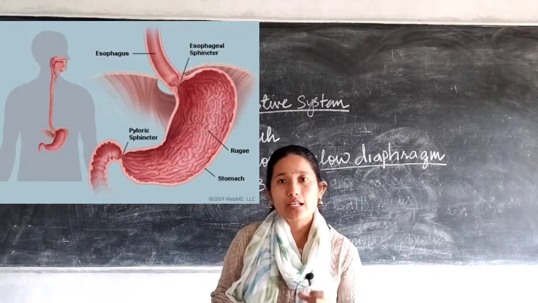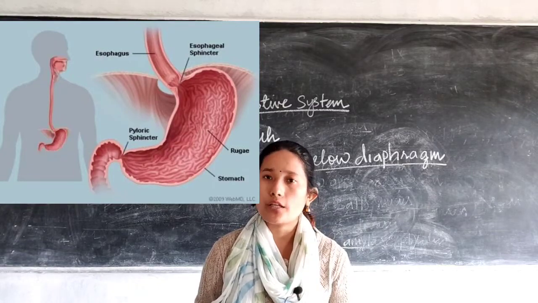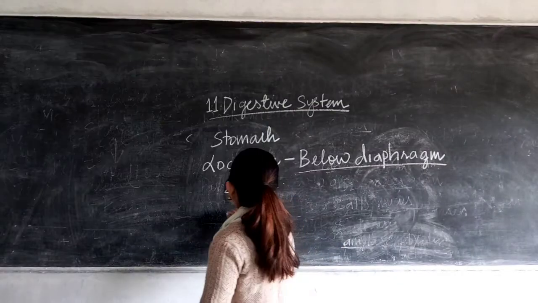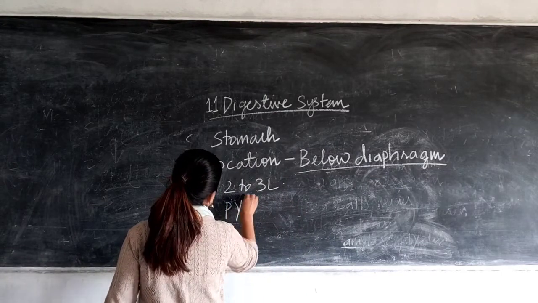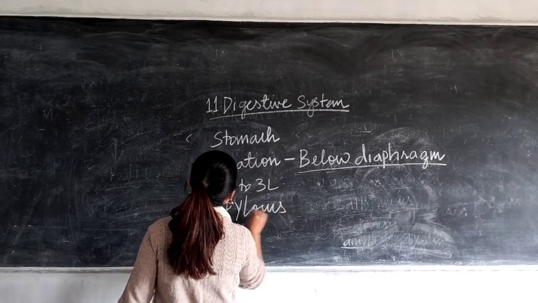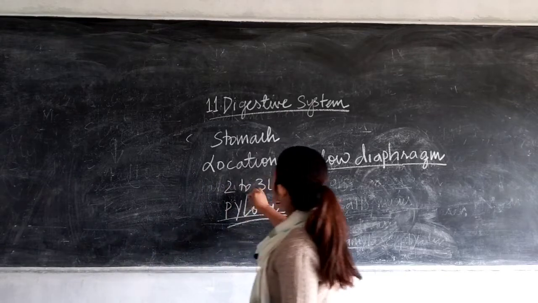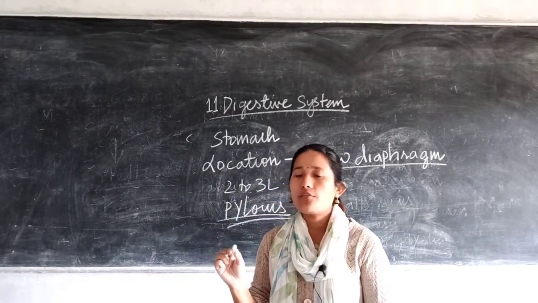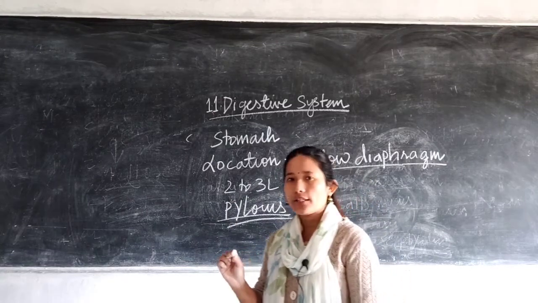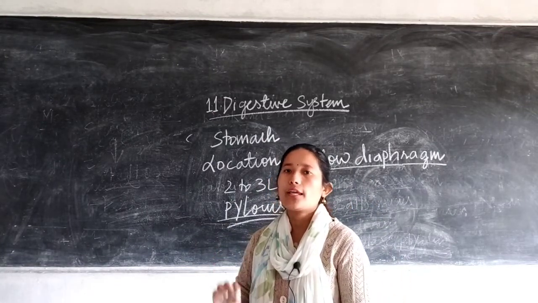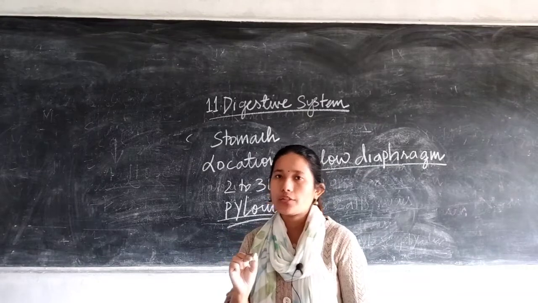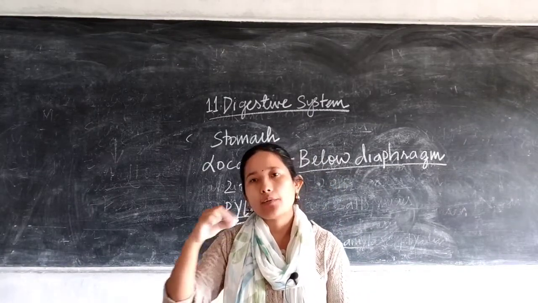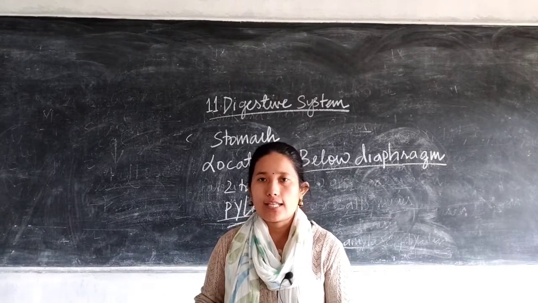Now at the end of the stomach, at the opening of the intestine, there is also a valve-like structure made up of sphincter muscle. The end of the stomach is known as the pylorus. That's why that valve-like structure is known as the pyloric sphincter. What does it do? It makes sure that the food is completely churned, only then it moves to the intestine.